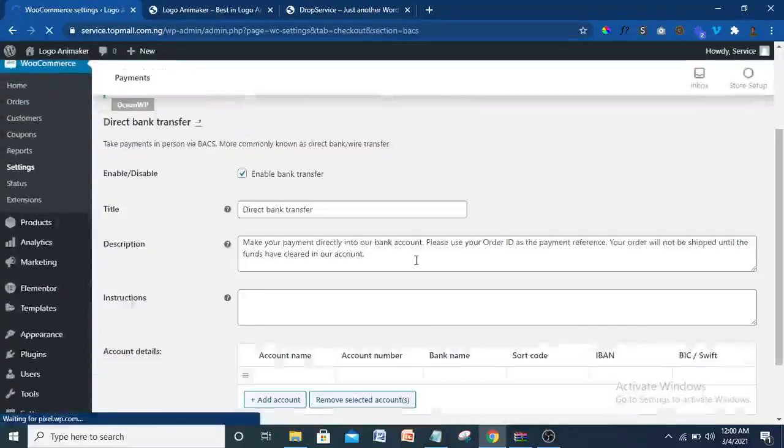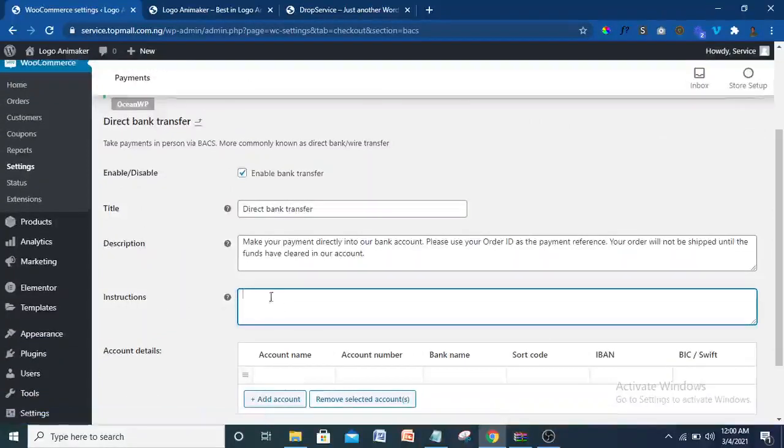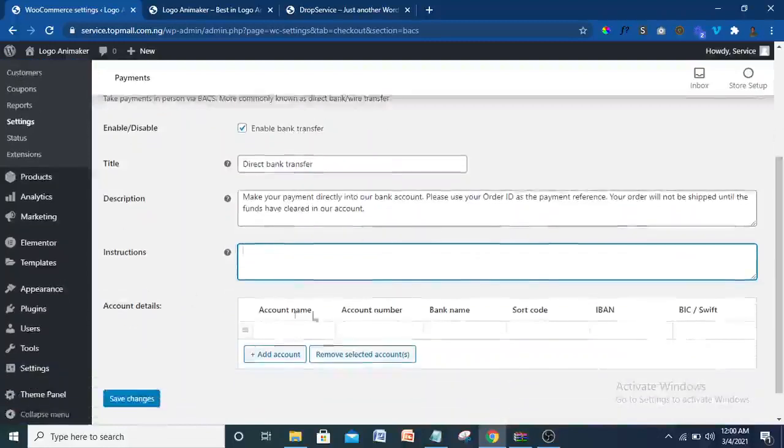You can give an instruction, probably what you want them to do. Maybe they send the slip to your email or whatever. Then you can put in your bank name here, your account name, account number, your sort code. You can get this sort code by going to Google and putting your bank name sort code, then this IBAN and then the SWIFT code. All right, that's been done.